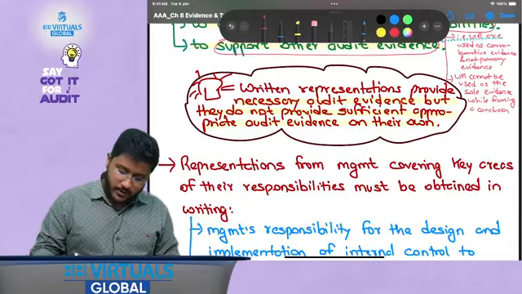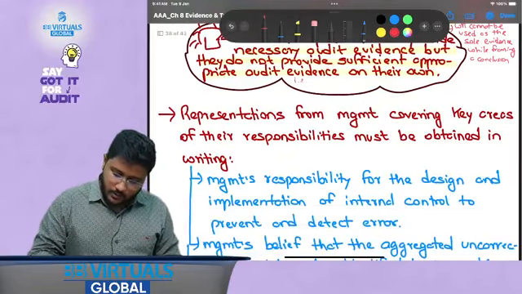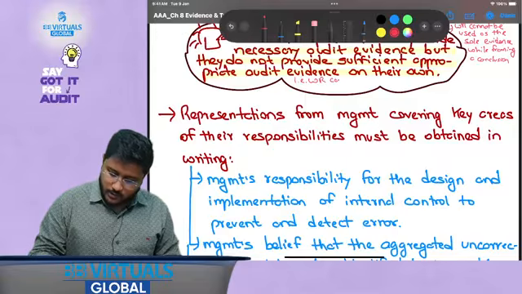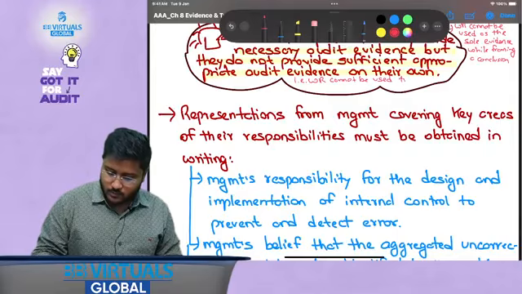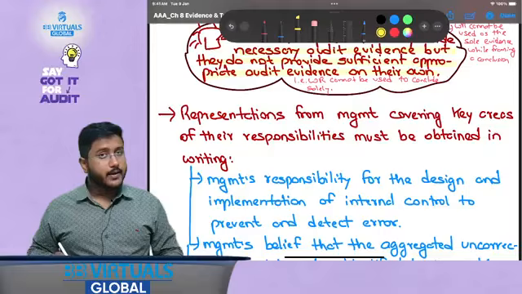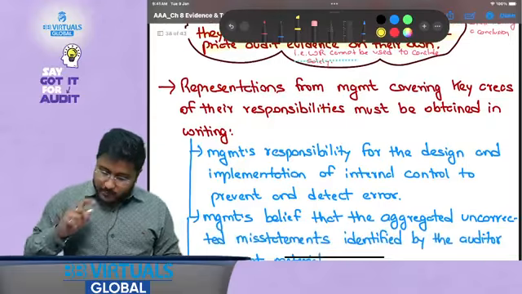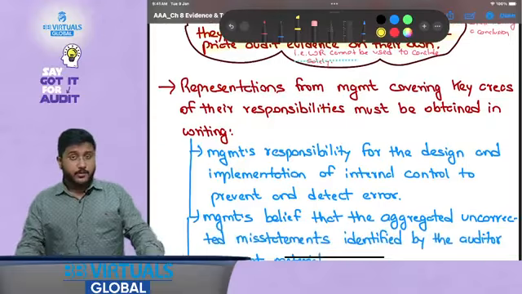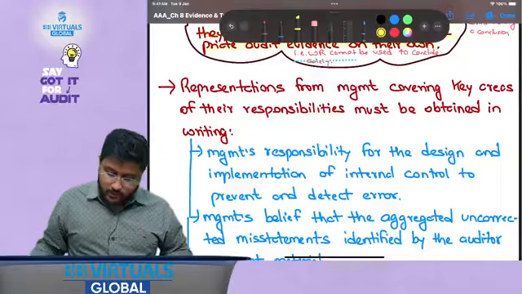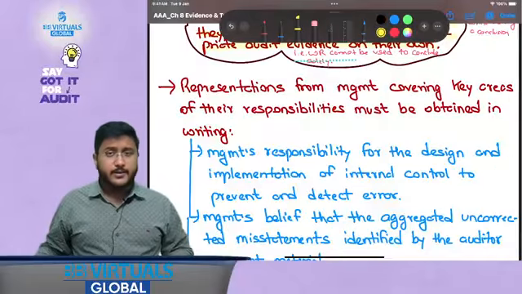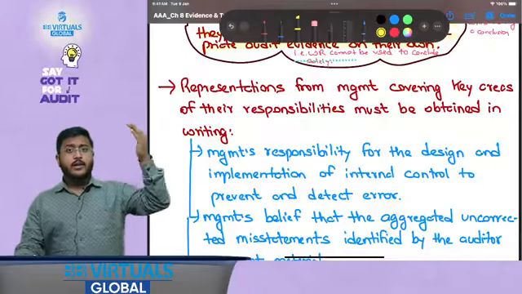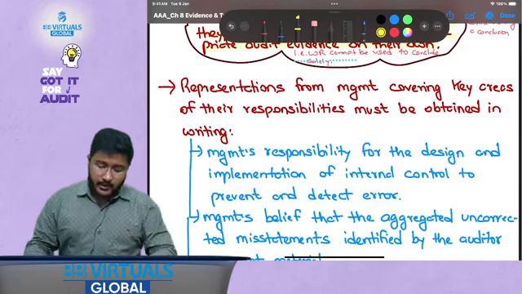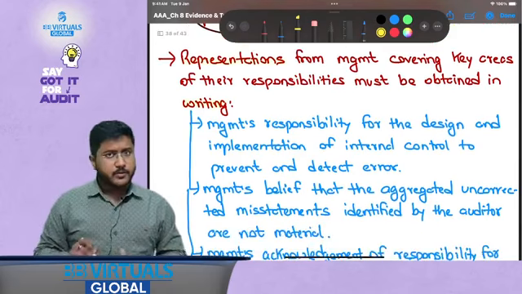That is, WR cannot be used to conclude solely. Okay, that is important. Now, written representations from management covering areas of their responsibilities must be obtained in writing. That is, representations regarding management responsibilities should be confirmed in writing. That is the purpose of written representations.